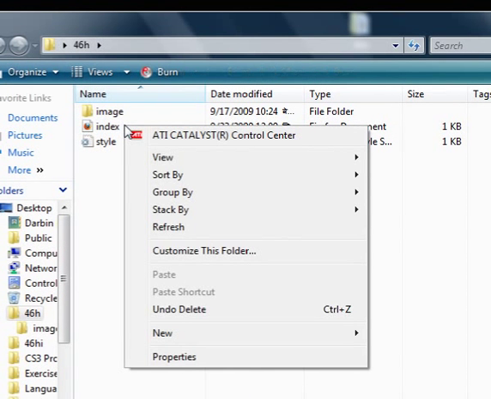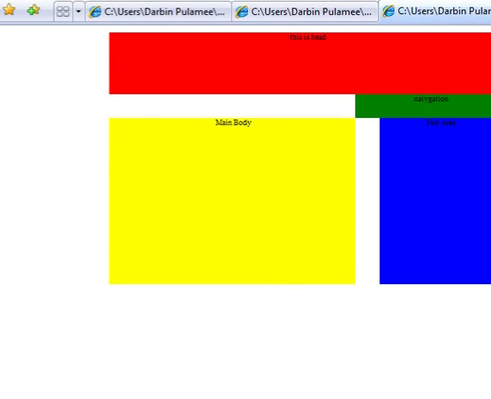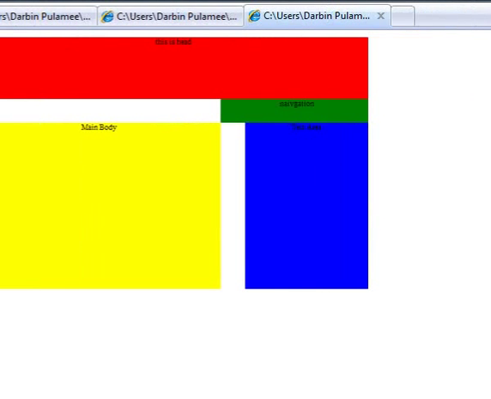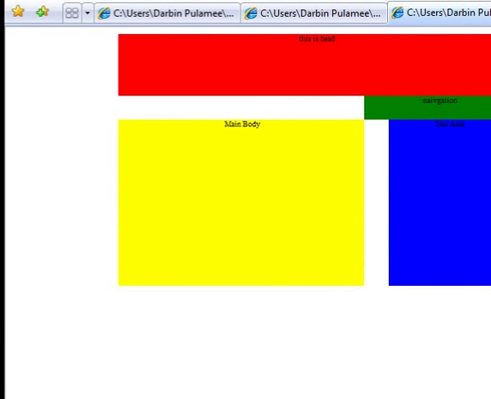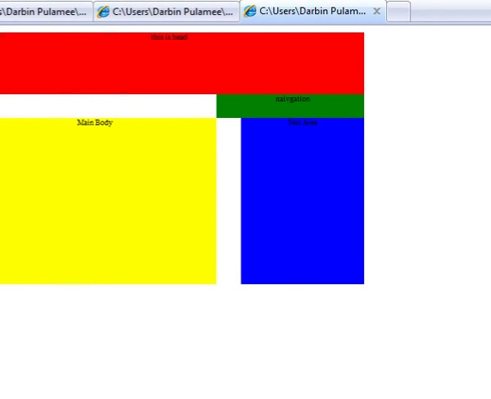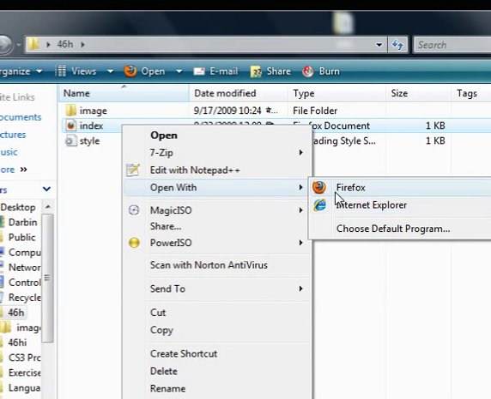Now open the index.html file with Internet Explorer. Now you can see the margin between left and right is almost the same. Close this Internet Explorer and open it with Firefox.